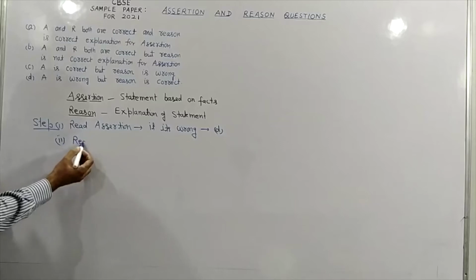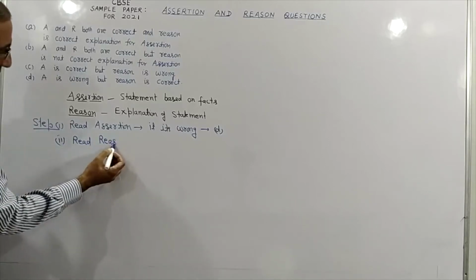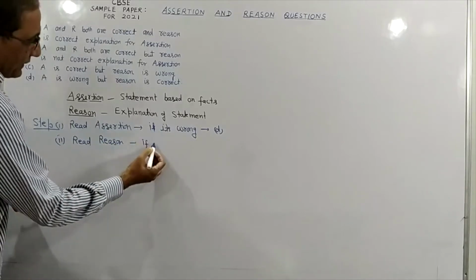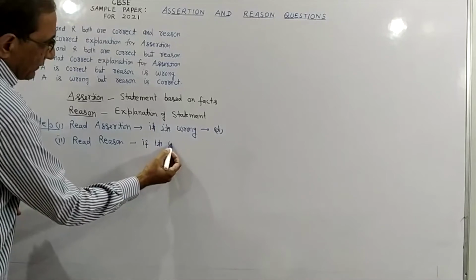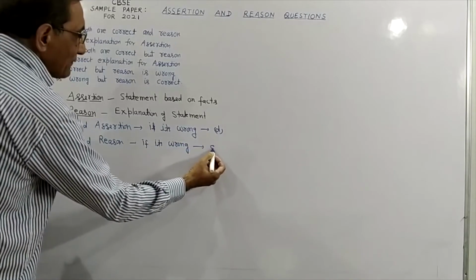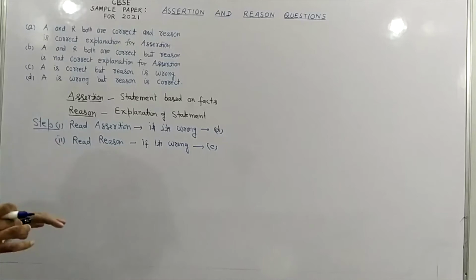Now, step 2: read the reason. If it's wrong, your answer will be C. If reason is wrong, then your answer will be C. It means our task is completed. There is no need of doing anything else.